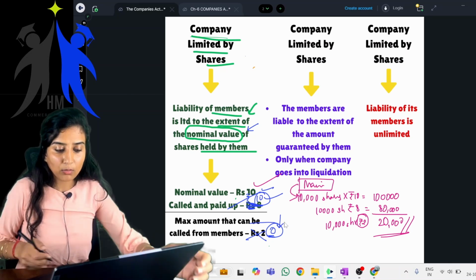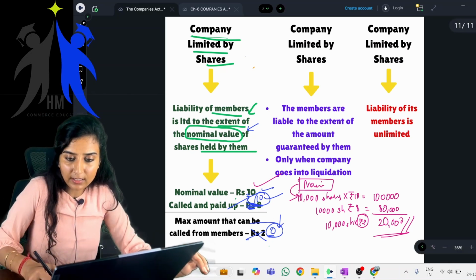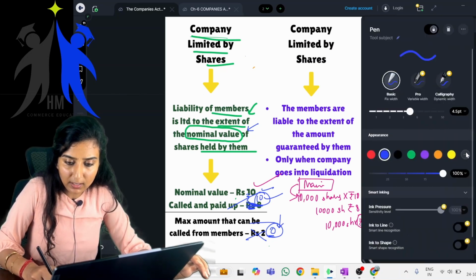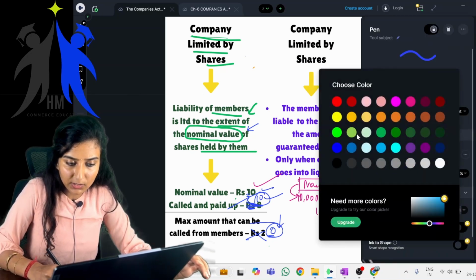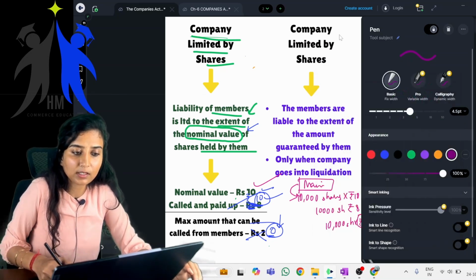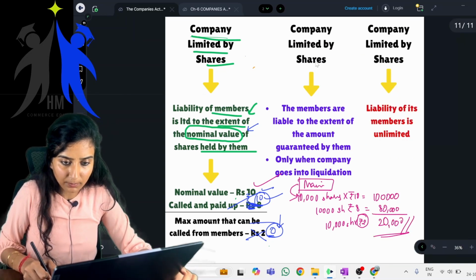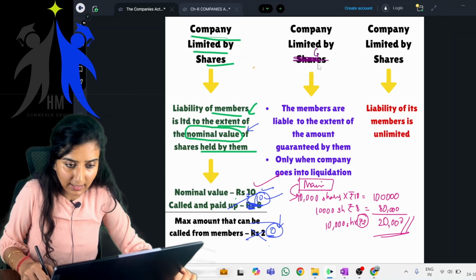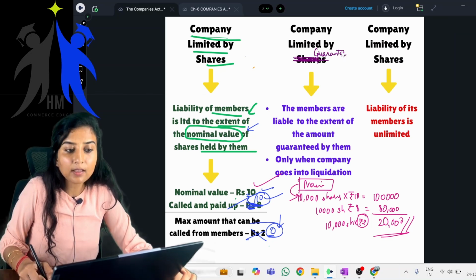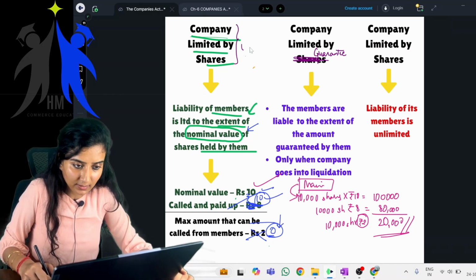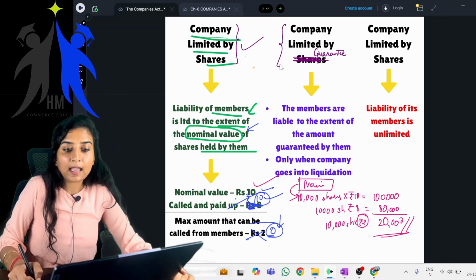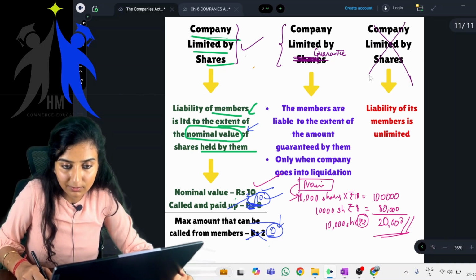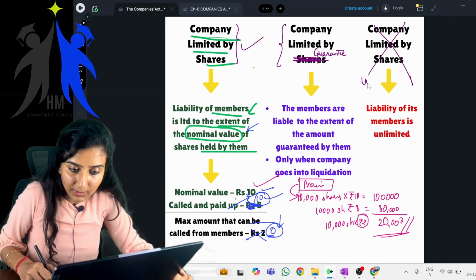Okay. Now let's come to the next type of company, which is company limited by shares. Sorry, this is not company limited by shares, children. This has to be changed. This is company limited by guarantee. This is company limited by shares. And this is company limited by guarantee, and this is unlimited company.